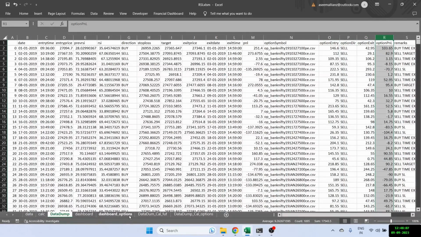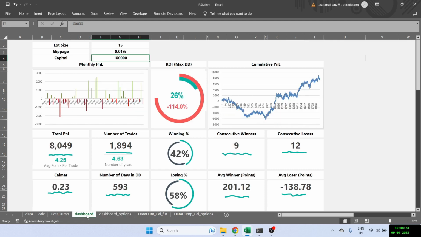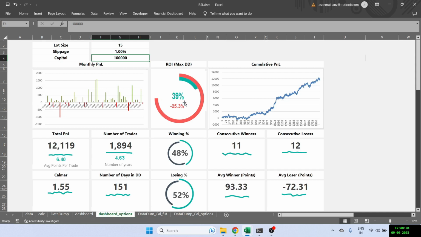So let us now see the dashboard for the options, and now the results are very different. So what I've done is I've changed the slippage to 1% because it's options now. But now you can see the total ROI is 39%, but the drawdown has reduced drastically to 25%. So if you compare it to futures, it was 26 and 114, whereas in options it is 39 and 25. So much better results here. We can also see the monthly P&L showing much better results. Apart from this one big red candle, most of the months are okay. The cumulative P&L also looks fine.